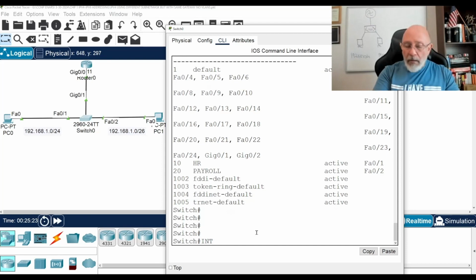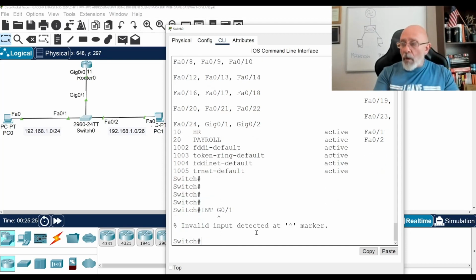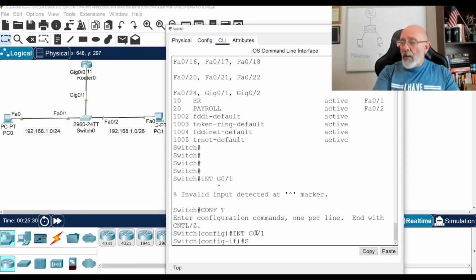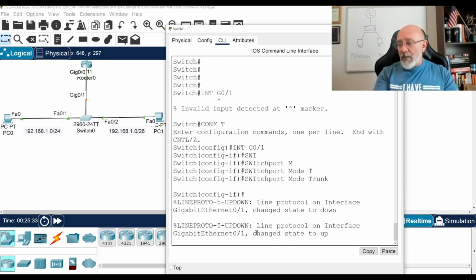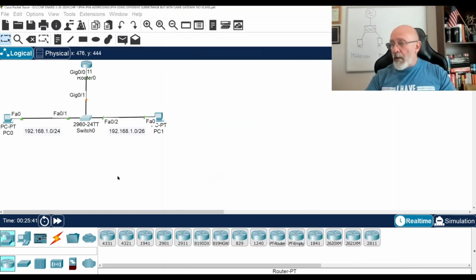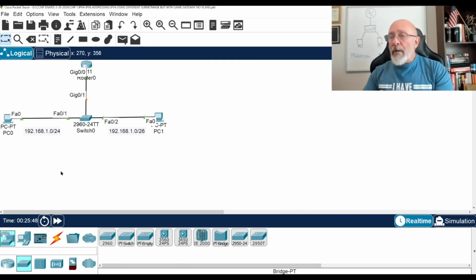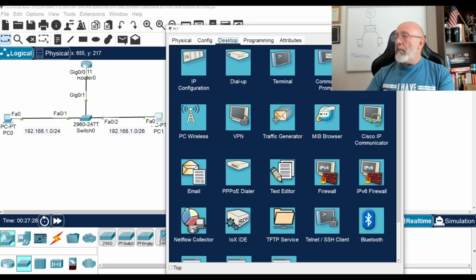So let's go back in here. We're going to go into int G0/1. Oops. Conf t. Int G0/1. Switchport mode trunk. It's a pure layer 2 switch, so you can do that. If it's a layer 3 switch, let's look at the switches. If it's a 3560, it's 2 commands. If it's a 3650, it's the same command, just 1 command. Okay, so now that's that. See what happens. Because it's on the physical interface, right? They both have the same gateway. But let's see.